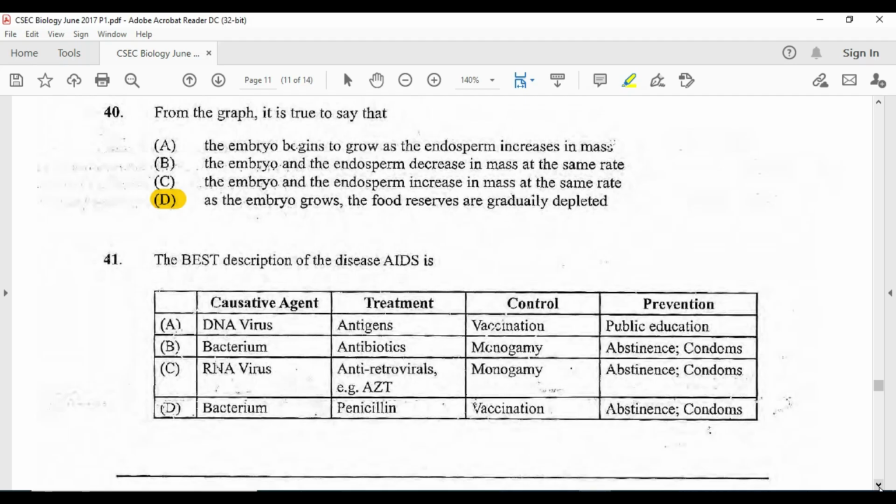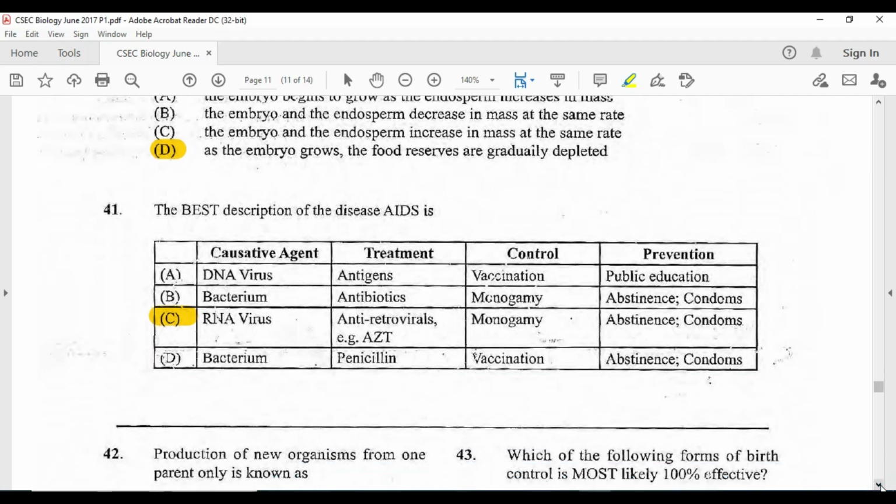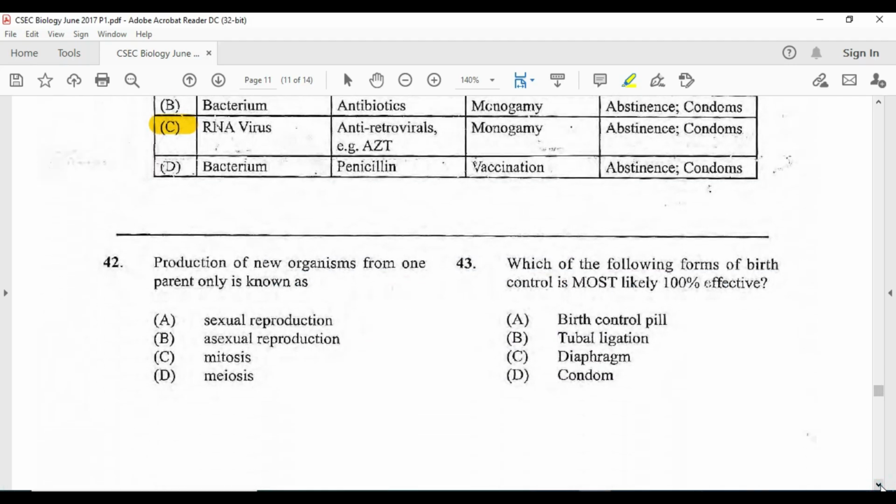Alright, antibiotics will not treat AIDS because antibiotics treat bacteria and not a virus. Alright, so we have to pay attention to that. Penicillin is an antibiotic, so it won't work. So our answer here is definitely going to be C. You can find my live where I would have done an extensive lesson on AIDS.